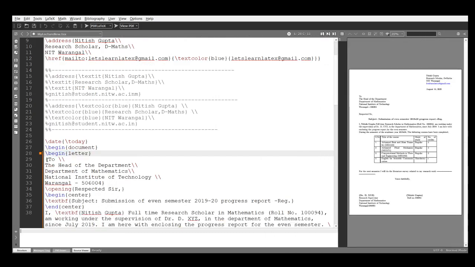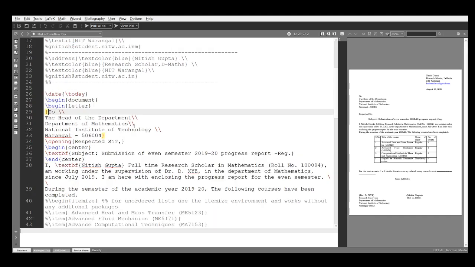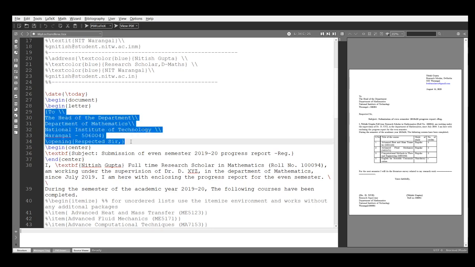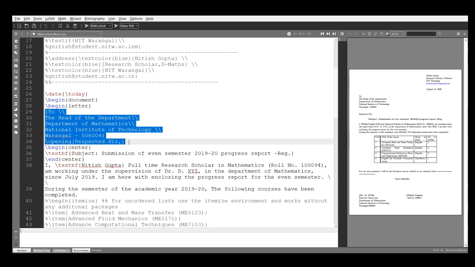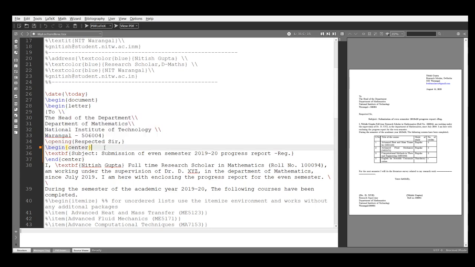Same thing right here in braces, to, double slash to start a new line. The Head of the Department, double slash Department of Mathematics, double slash National Institute of Technology, double slash Warangal, and this is the code here, closed. So this means you can write the address of the receiver. Okay, yeah, fine.